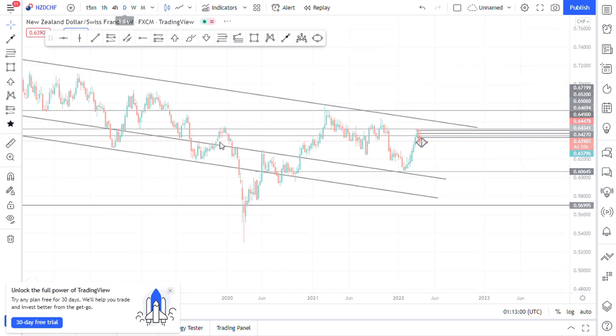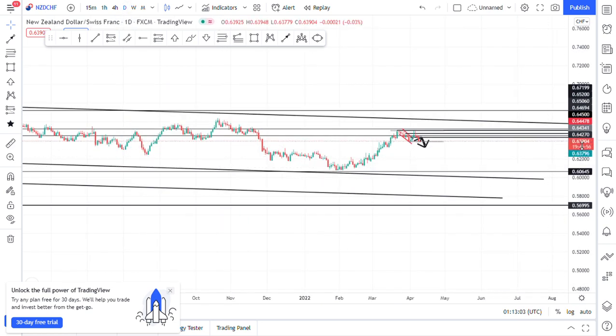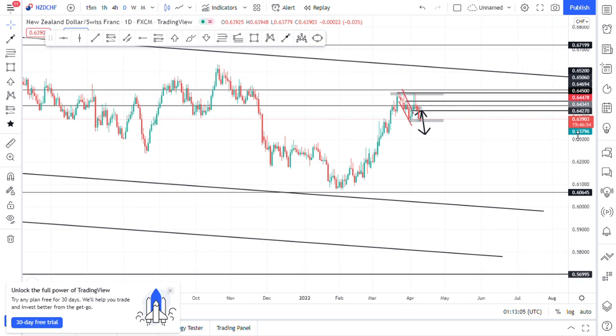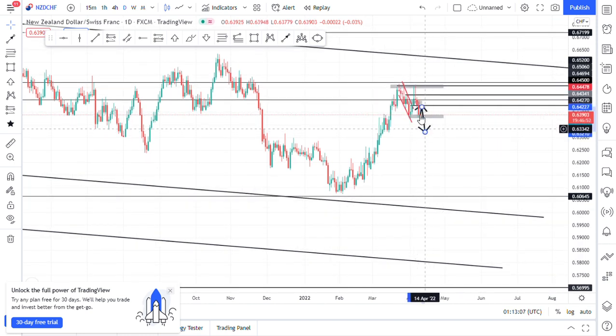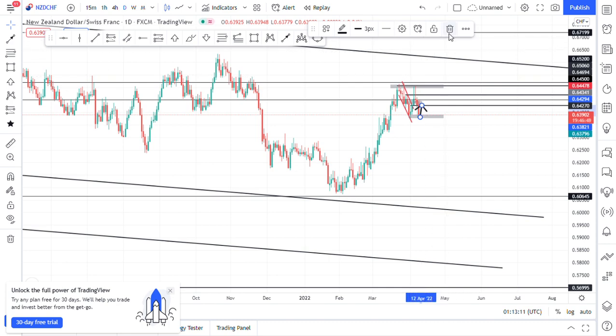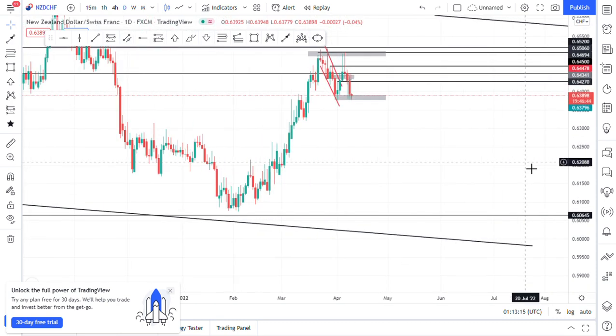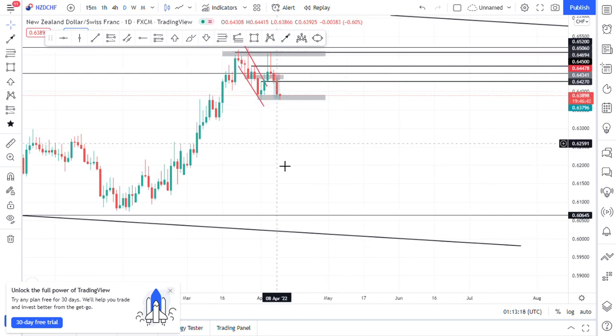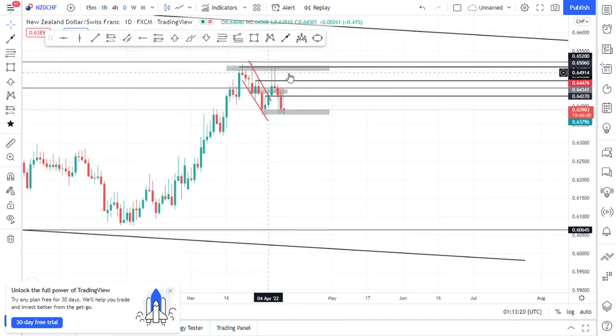Go over to the daily, we can see price giving us a clean push to the downside. Sorry for keeping that chart with it. You can actually see the clean push to the downside in the daily time frame. First rejection from this supply zone, first rejection, second rejection, price pushing to the downside.